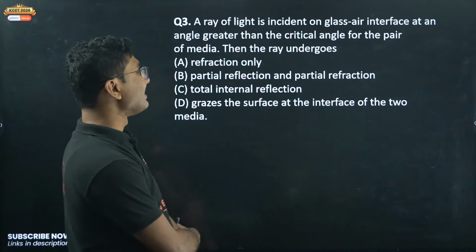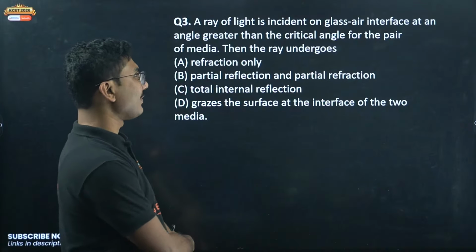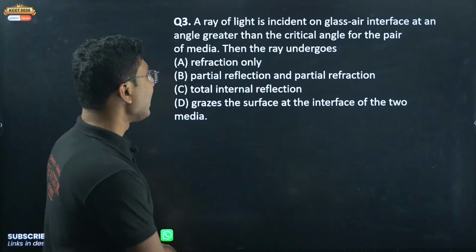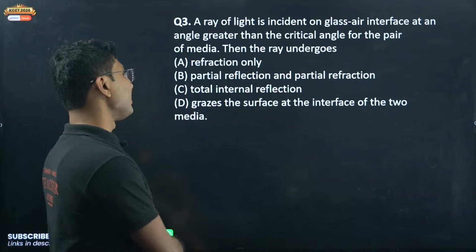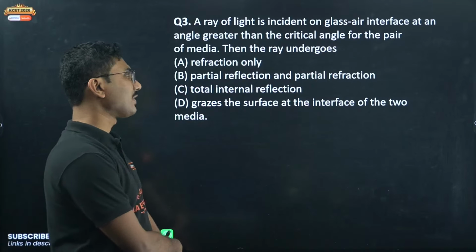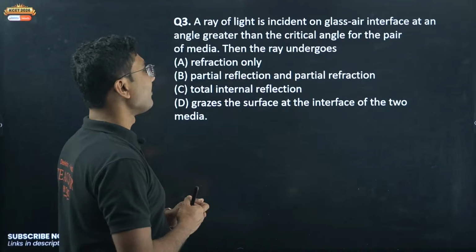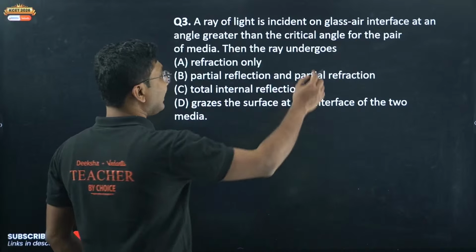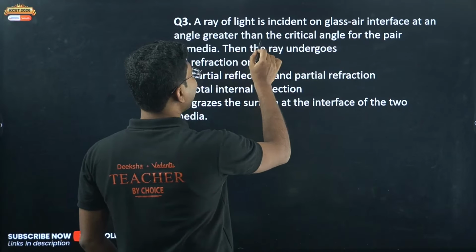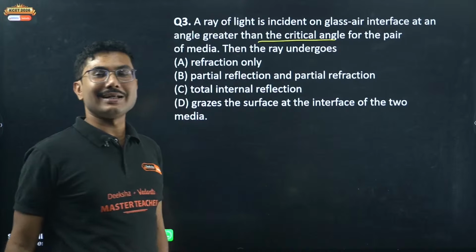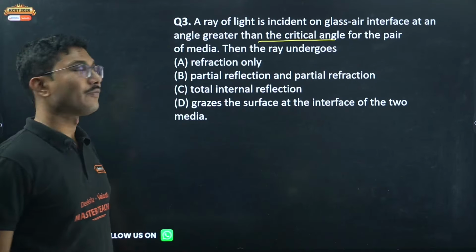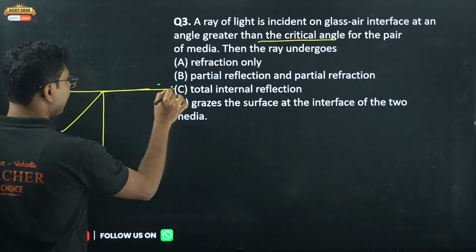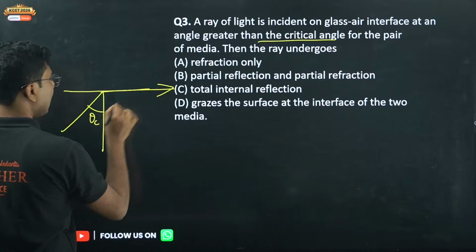A ray of light is incident on a glass-air interface at an angle greater than the critical angle for the pair of media. Then the ray undergoes: refraction only, partial reflection and partial refraction, total internal reflection, or grazes the surface at the interface of the two media. So light falling at an angle greater than the critical angle means it will only have total internal reflection. If it is exactly equal to the critical angle, then it will graze the surface.